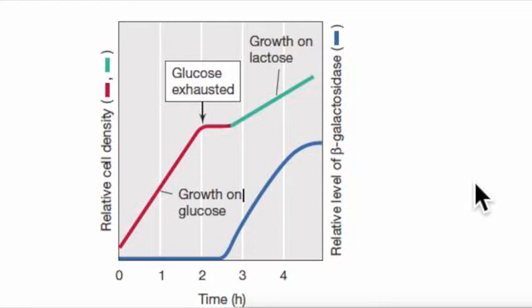The cells grow more rapidly on glucose than on lactose, although glucose and lactose are both excellent energy sources for E. coli. Glucose is superior and growth is faster.